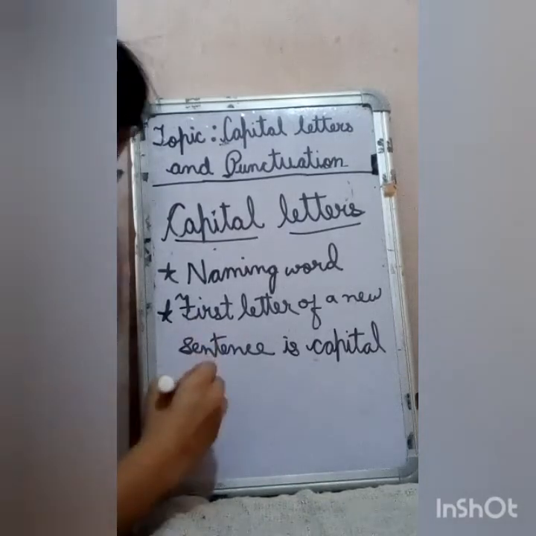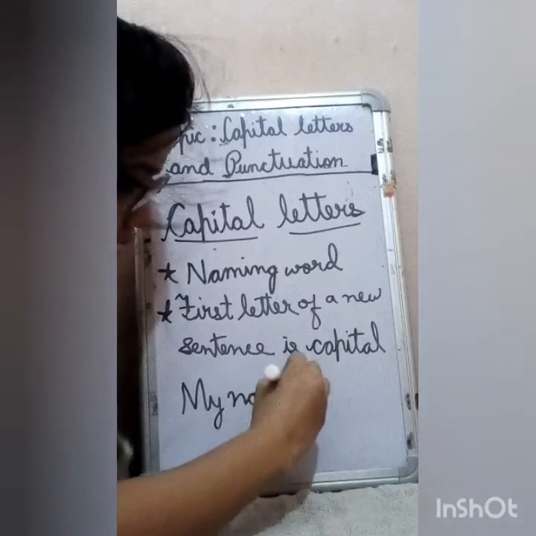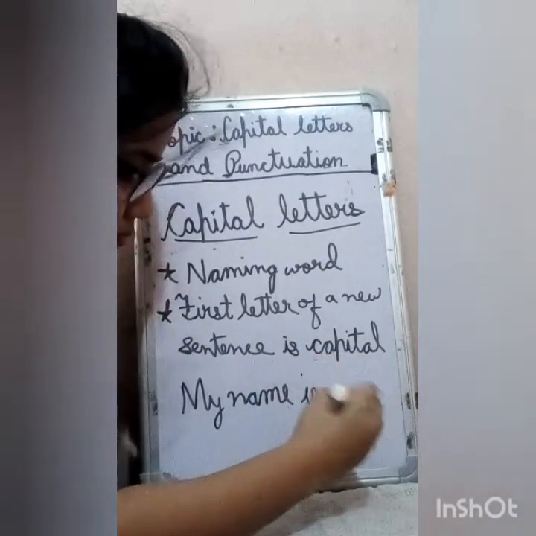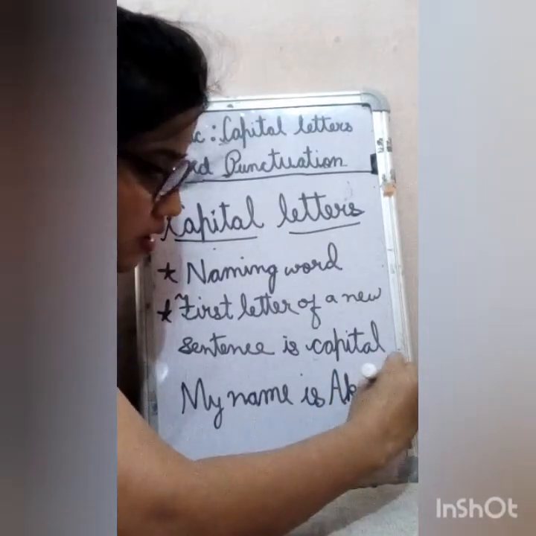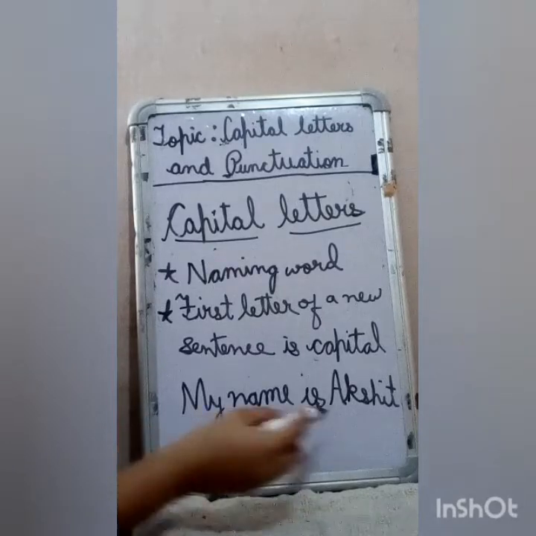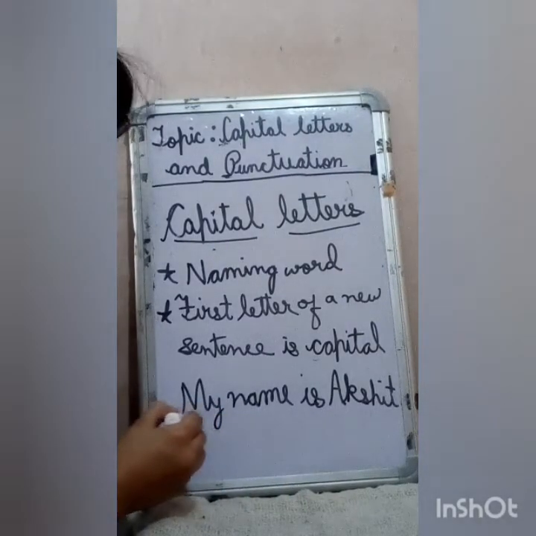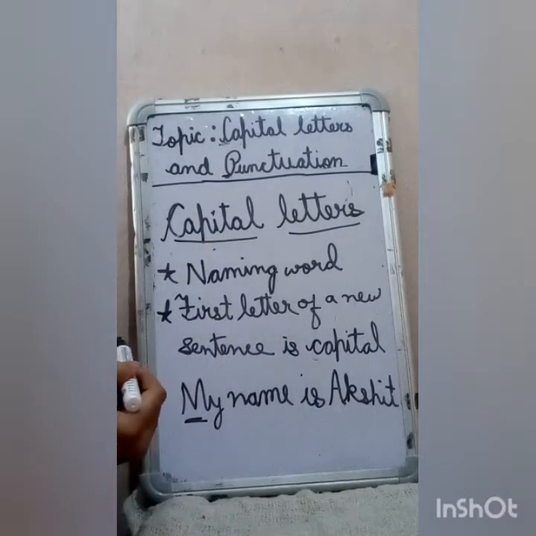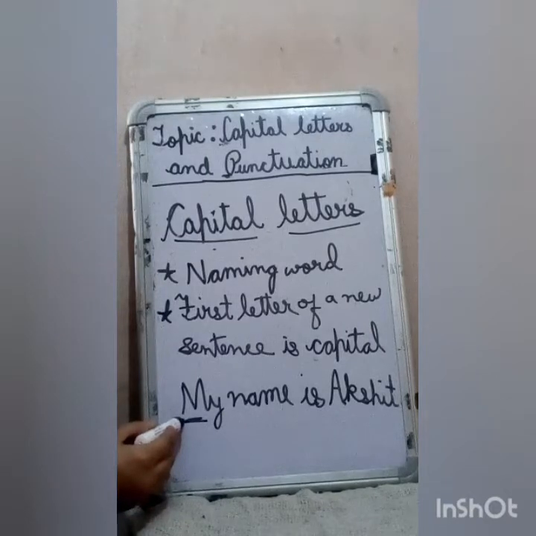For example, you say, my name is Akshit. Here, as this is a sentence, it begins with the first letter M. The first letter of this sentence is M, that is why we will make it capital.